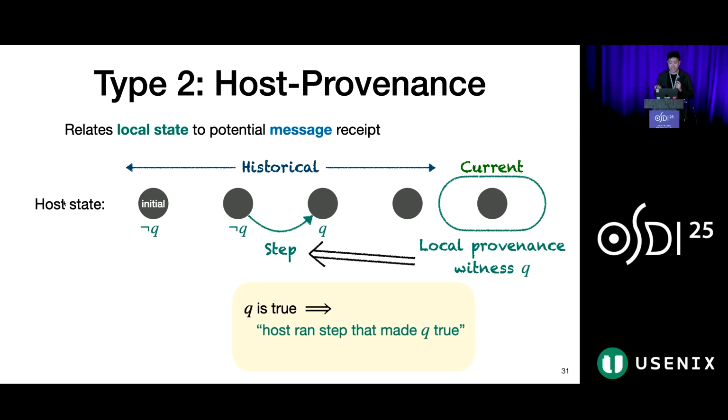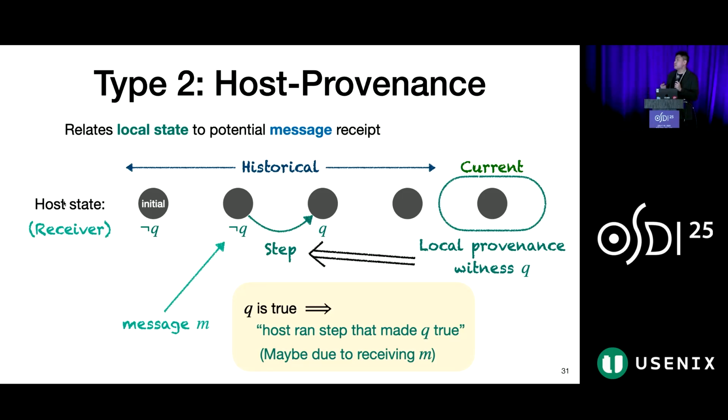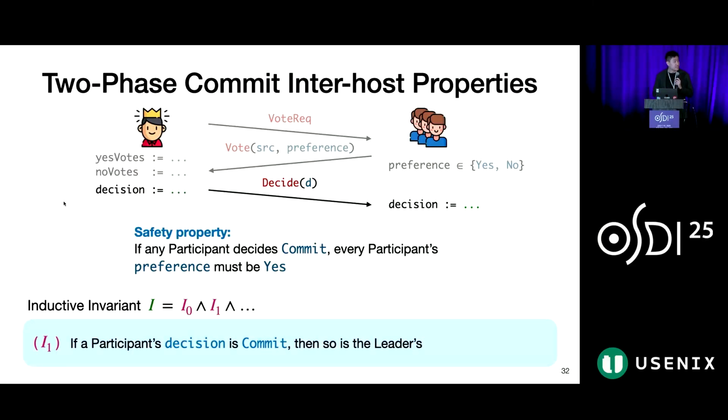This may be a spontaneous transition that does not receive any messages, or it may receive a message from the network. In this case, the host provenance invariant then also implies the existence of such a message. To see provenance invariance in action, let's return to our two-phase commit example. Recall our safety property that if any participant decides commit, then everyone's preference must be yes. To prove safety, one inter-host property we had to manually write is I1, that if a participant decided commit, then so did the leader.